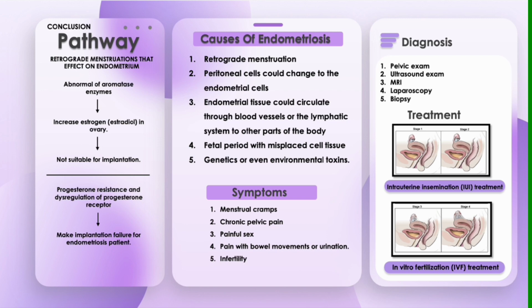Next, 5 symptoms of endometriosis. The first one is menstrual cramps. The second one is chronic pelvic pain. The third one is painful sex. The fourth one is pain with bowel movement or urination. And the last one is infertility.